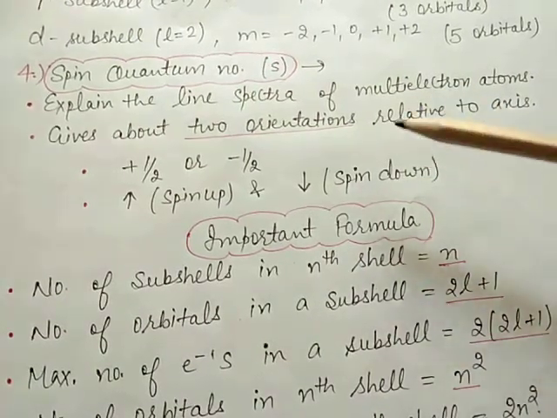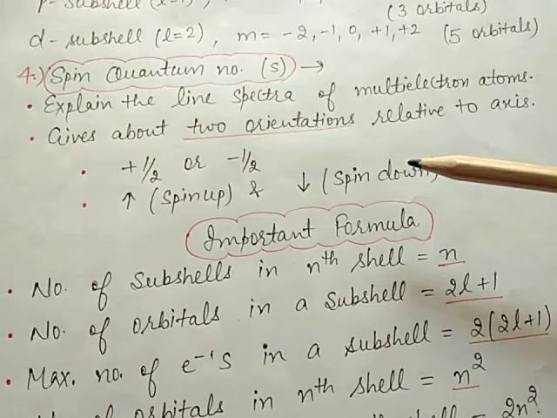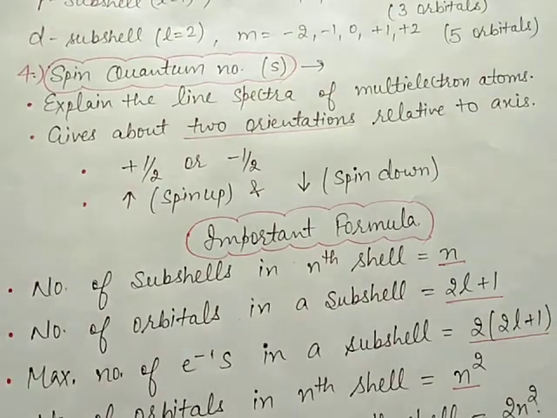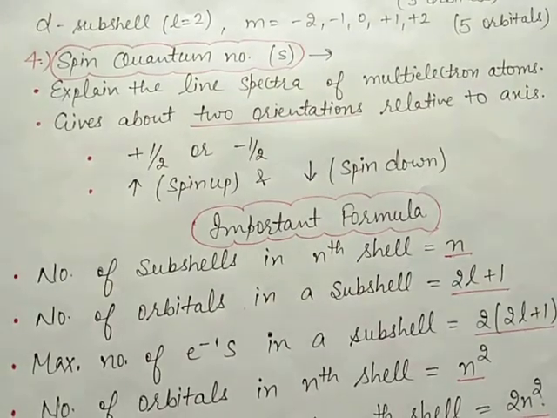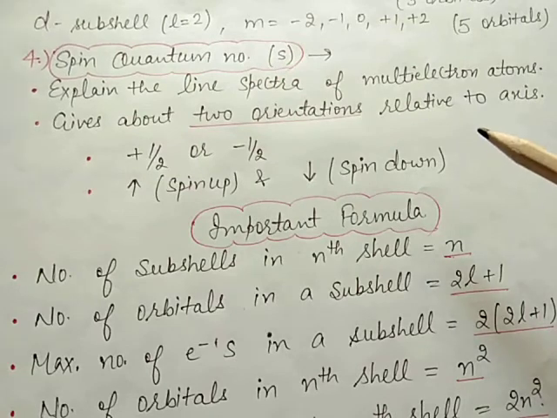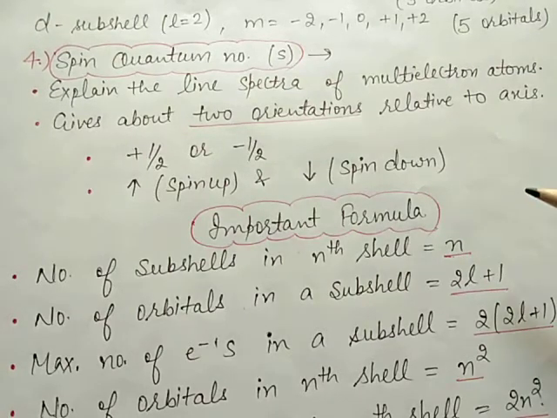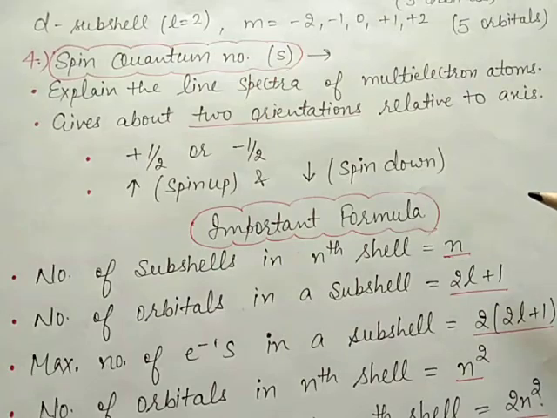So all these are the 4 quantum numbers which give the complete information of an electron, same as the complete address of a person, like name, father's name, mother's name, home address, etc.